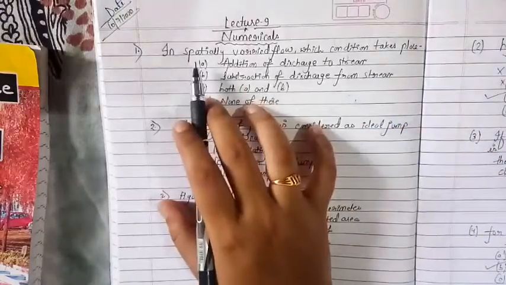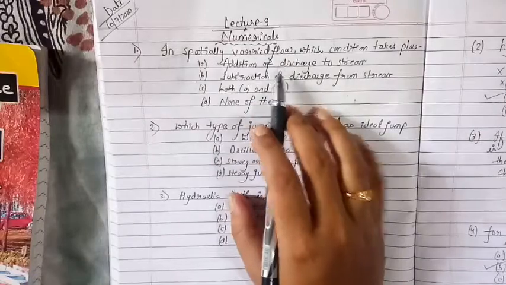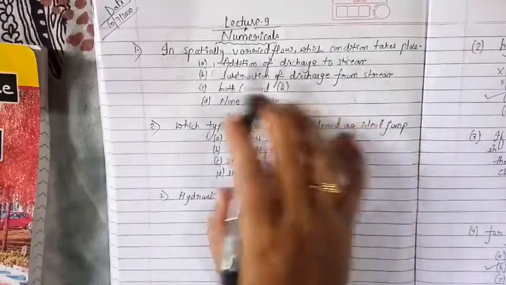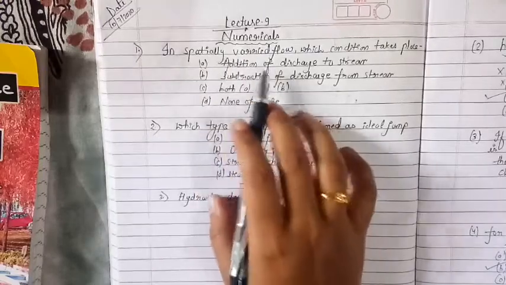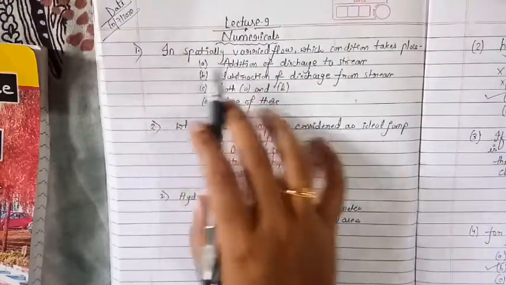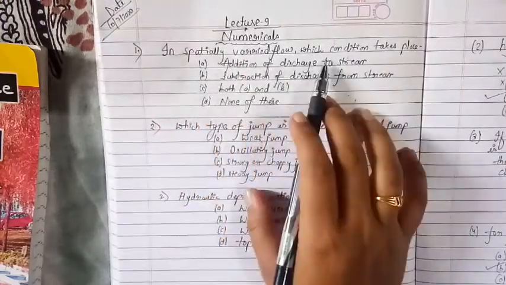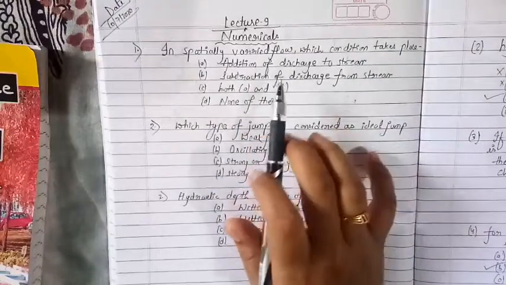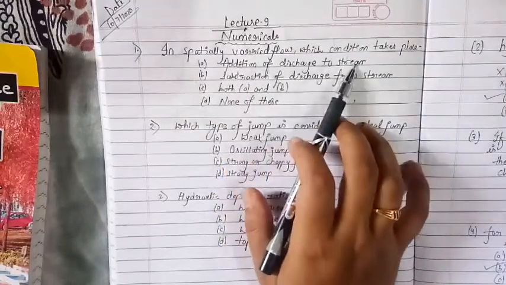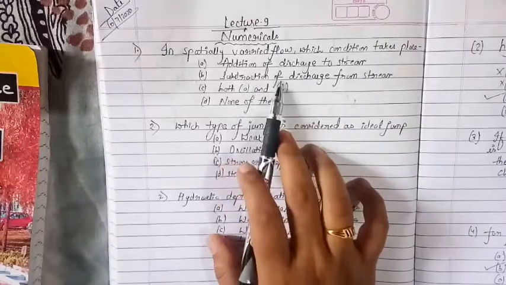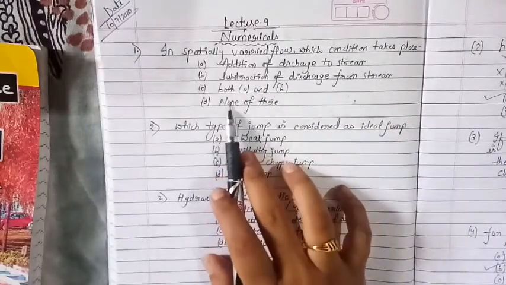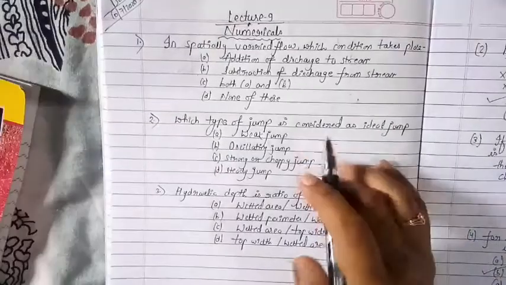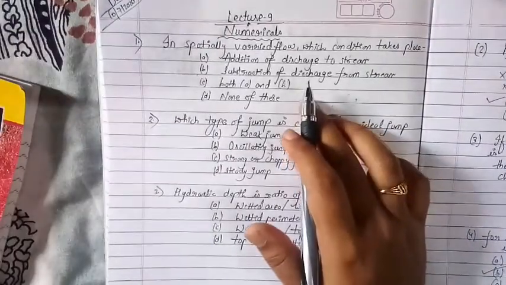The first question is: in a spatially varied flow, which condition takes place? We have studied spatially varied flow, so this question is about it. Option A is addition of discharge to the stream. Option B is subtraction of discharge from the stream. Option C is both A and B. Option D is none of these.